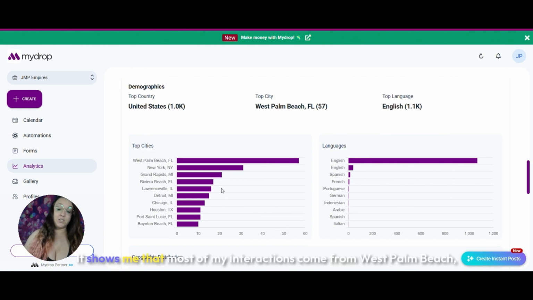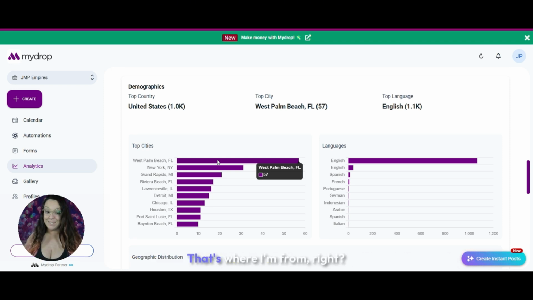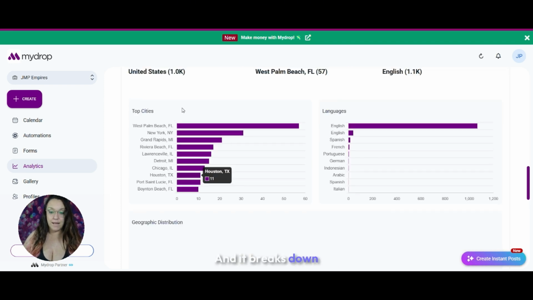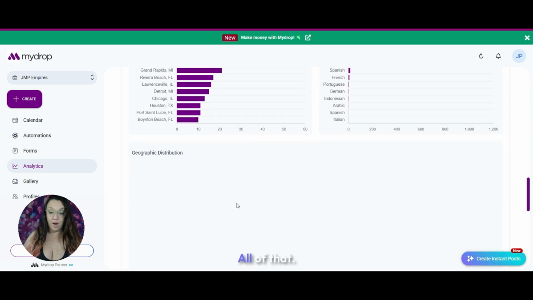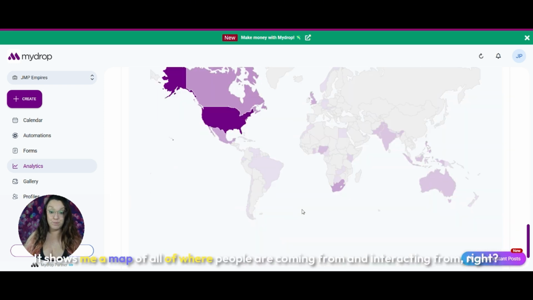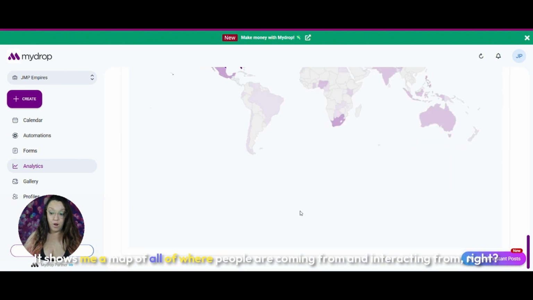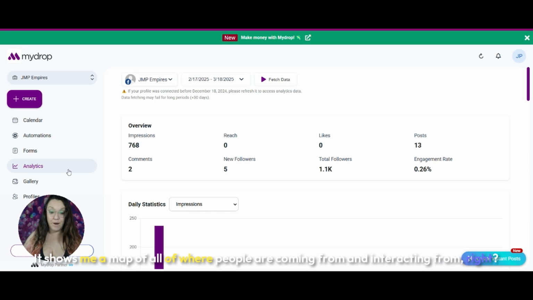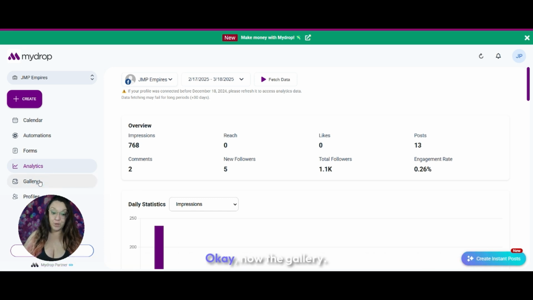All right. It shows me that most of my interactions come from West Palm Beach, Florida, which makes sense. That's where I'm from, right? And it breaks down city, state, all of that. It shows me a map of where people are coming from and interacting from, right? So it's amazing.